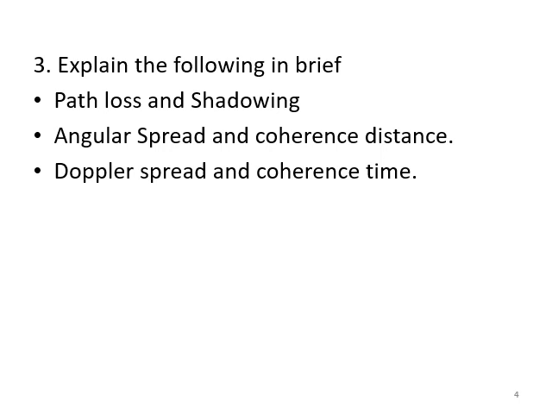Explain this coherence distance and give the equation which relates coherence distance and angular spread. The equation is coherence distance, that is DC, approximately equal to 2 lambda divided by angular spread theta RMS.